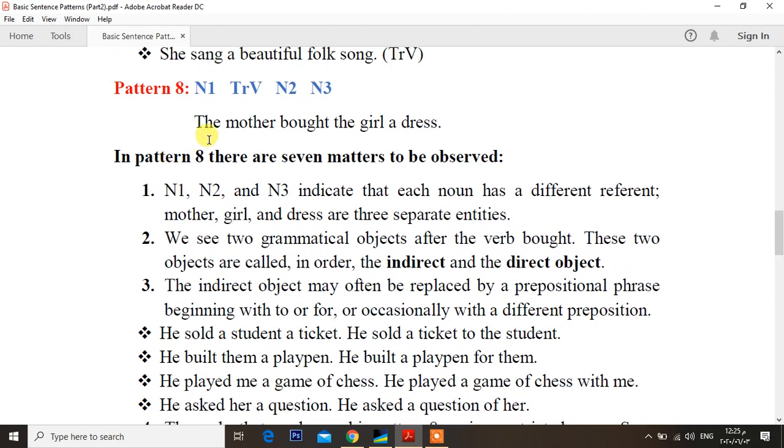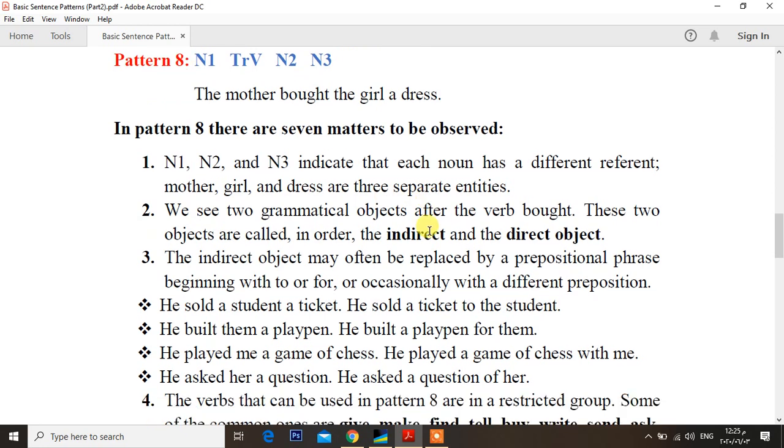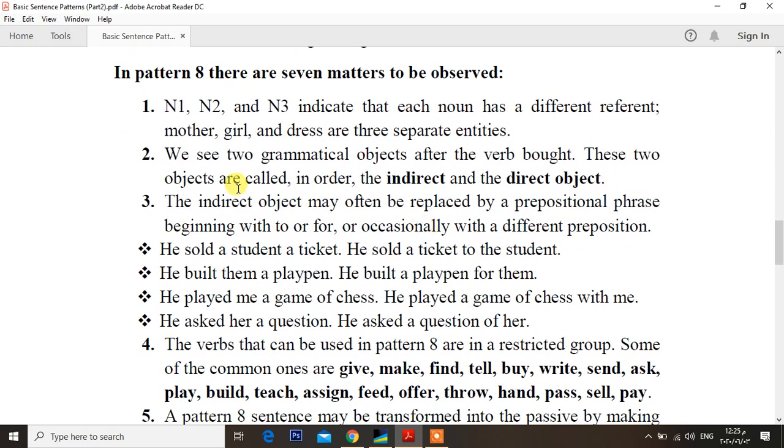For example, the mother, the girl, and a dress are not related to each other and each one of them has a different referent. So each one of them is a separate entity. Mother, girl, and dress are 3 separate entities. Each one of them is an entity itself.